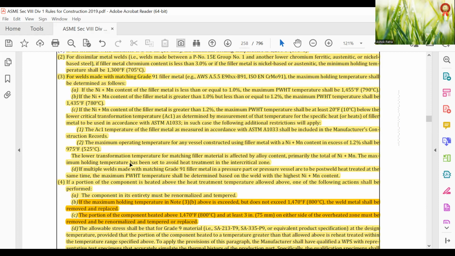The heats of filler material are to be used in accordance with ASTM A1033. In such case, the following additional restrictions will apply. The AC1 temperature of the filler metal measured in accordance with ASTM A1033 shall be included in the manufacturer's construction record. The maximum operating temperature of any vessel constructed using filler metal with nickel plus manganese content in excess of 1.2% shall be 975 degrees Fahrenheit, 525 degrees centigrade.